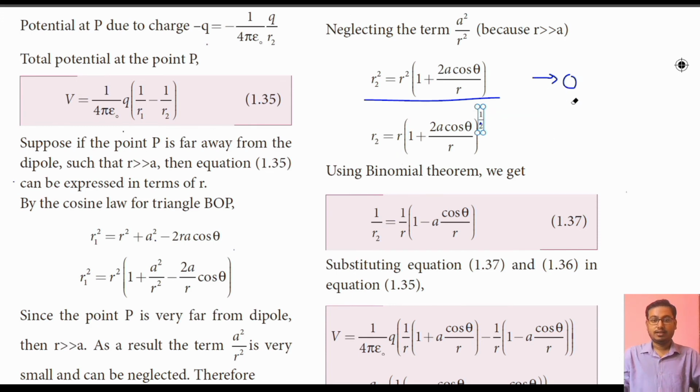Using the binomial theorem, we get 1/r2 = (1/r)(1 - a cos theta / r).